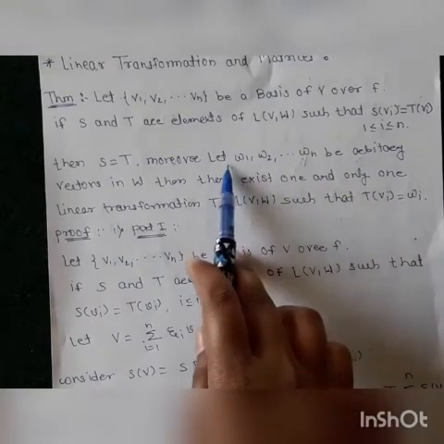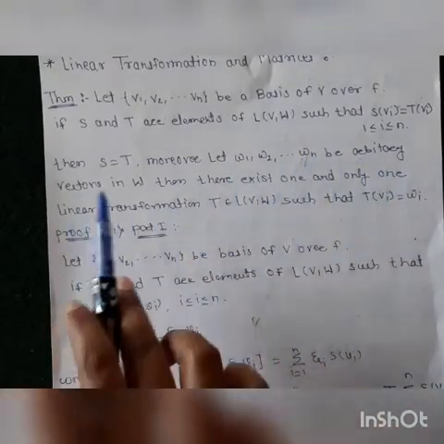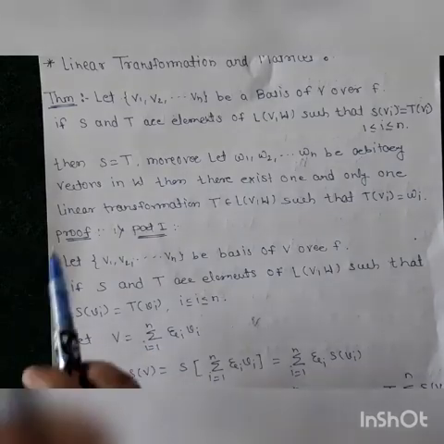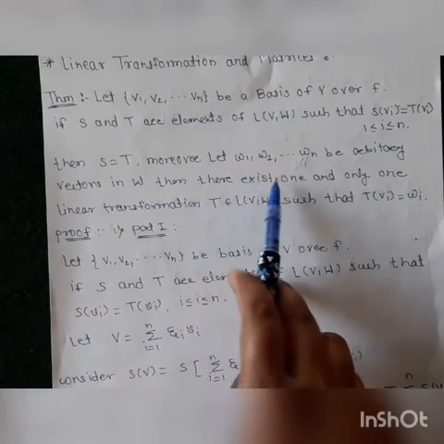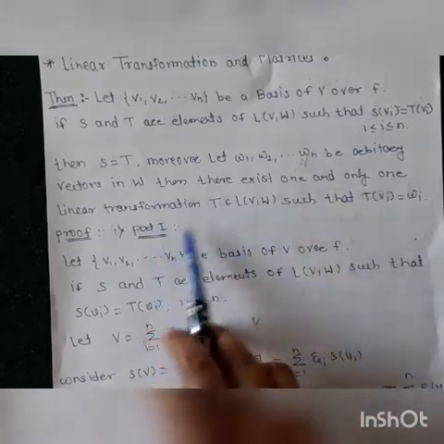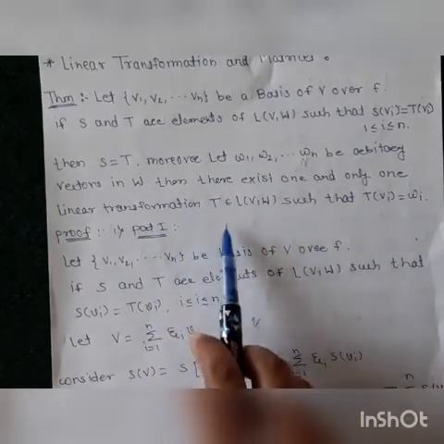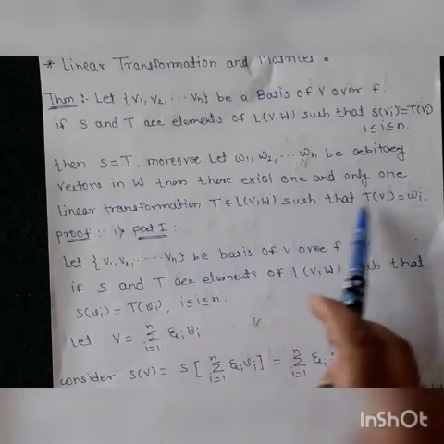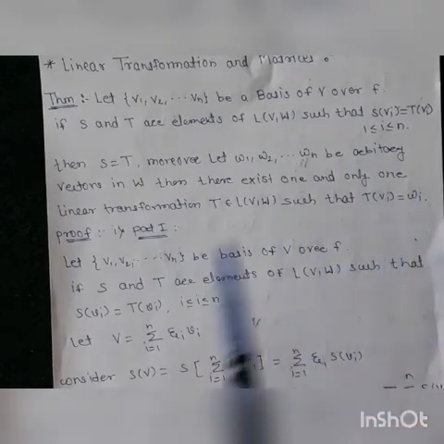Here we are given w1 to wn, arbitrary vectors in the vector space W. Then we have to show that there exists one and only one linear transformation T belonging to L(V, W), meaning a linear transformation T mapping from V to W, such that T of vi is equal to wi.